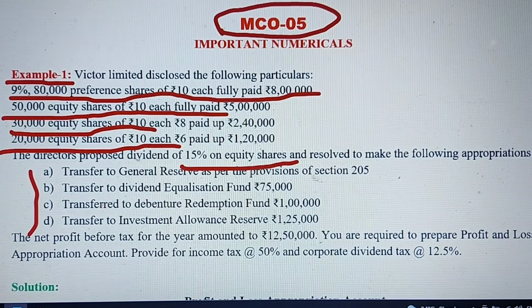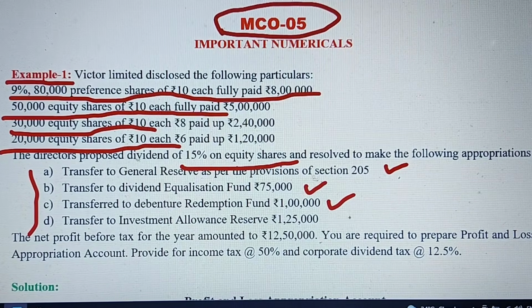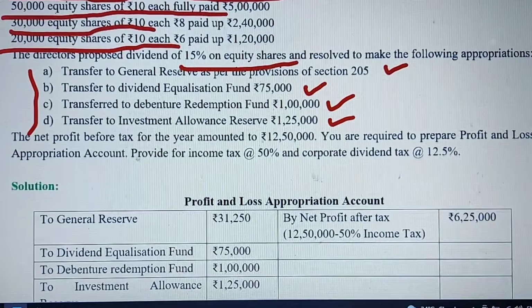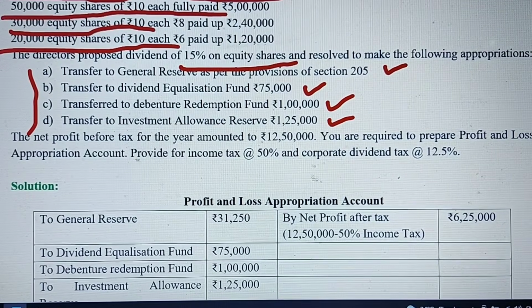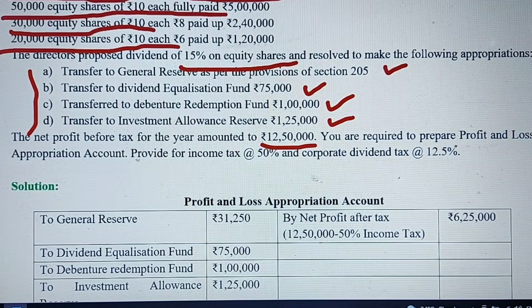like transfer to general reserve. Then we have transfer to dividend equalization fund 75,000. Then debenture redemption fund 1 lakh, and transfer to investment allowance reserve 1,25,000. Apart from that, net profit before tax is given to you, that is 12,50,000, and you are required to prepare profit and loss appropriation account.